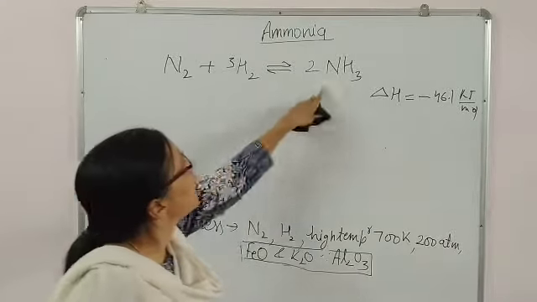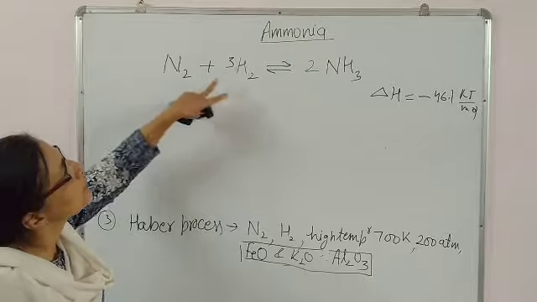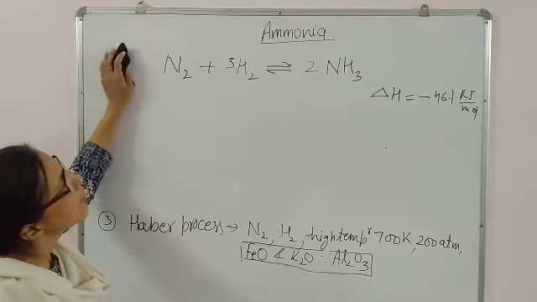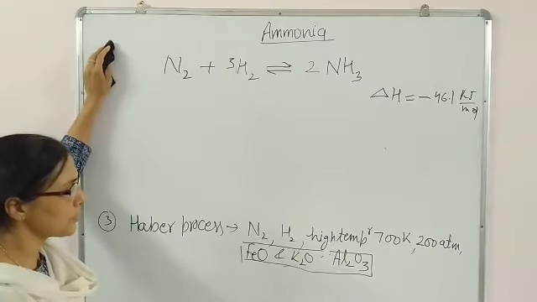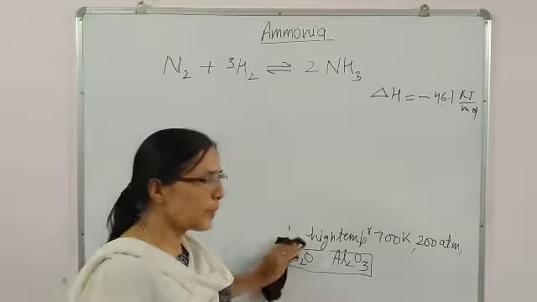As heat is evolving, according to Le Chatelier principle, we will need high temperature and high pressure, as I have written the optimum conditions of the Haber process. After the Haber process, we are going for the properties.